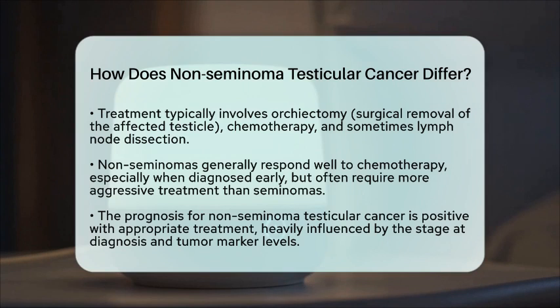In summary, non-seminoma testicular cancer differs from seminoma mainly through its mixed and more immature cell types, earlier and more aggressive spread, typical occurrence in younger men, distinct tumor marker profiles, and treatment approach. Understanding these differences is crucial for effective diagnosis and management of testicular cancer within the broader context of reproductive cancers. Always consult healthcare professionals for personalized medical advice.